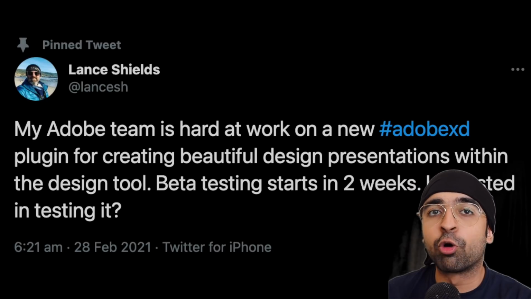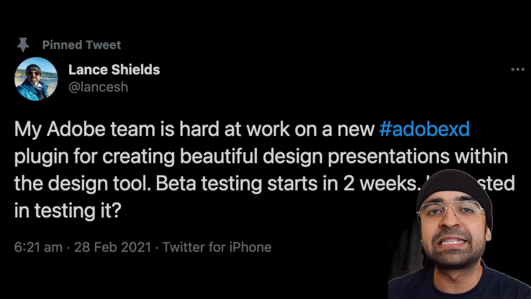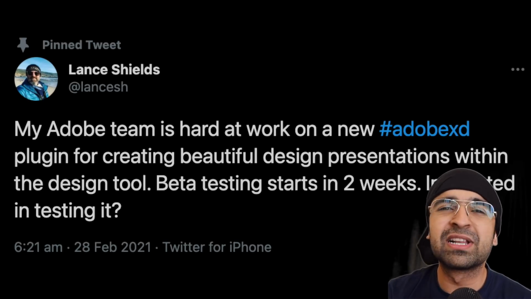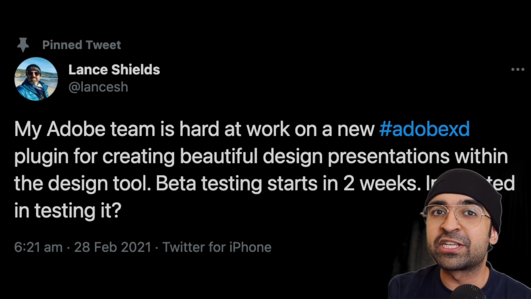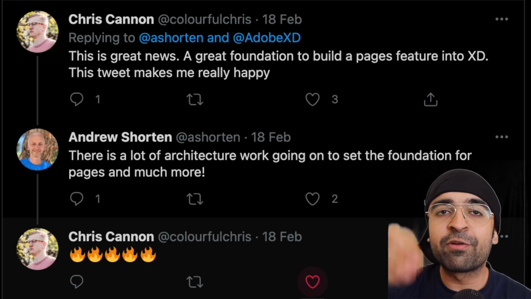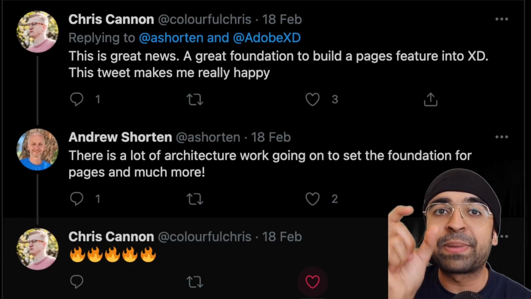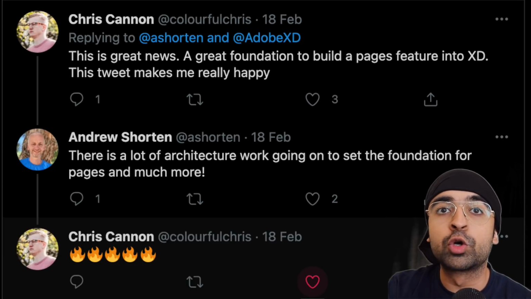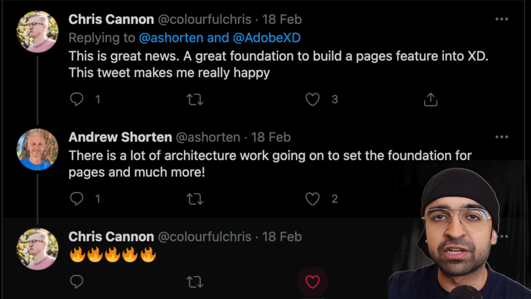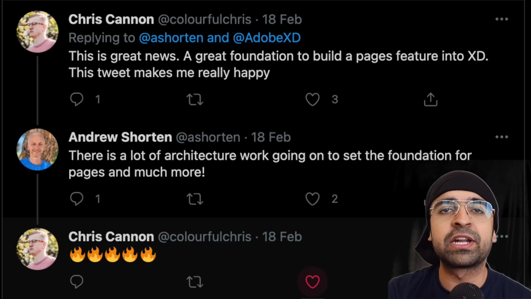Apart from that, Adobe is working on a special plugin that allows you to create fantastic slideshows for your designs and other purposes right there in Adobe XD. I personally use Google Slides to do that, but if this feature comes in Adobe XD, we'll have such an easier life. Apart from that, it is now a fact that Adobe XD is getting the Pages feature in the coming 1 or 2 months. Just like we have in Sketch and Figma. This was a feature missing for so many years. People wanted this feature.